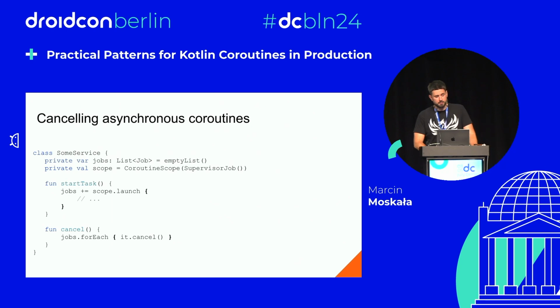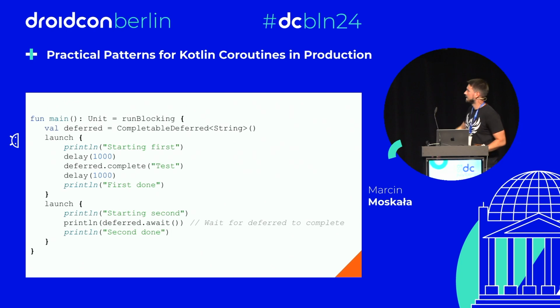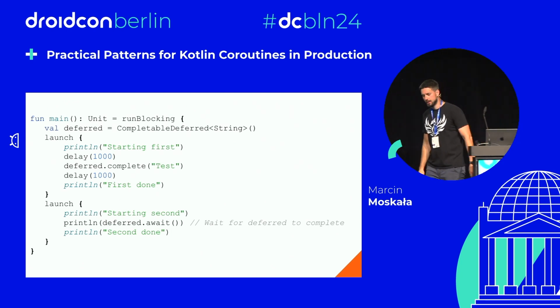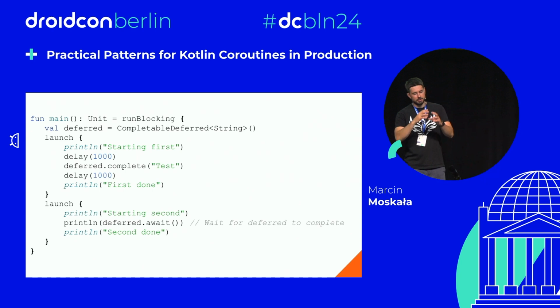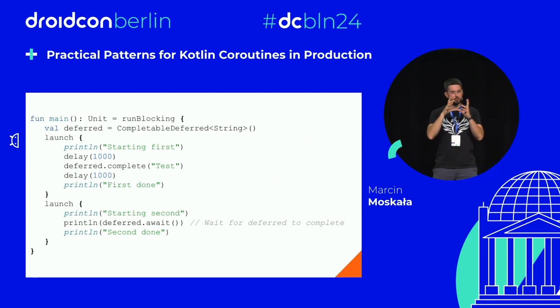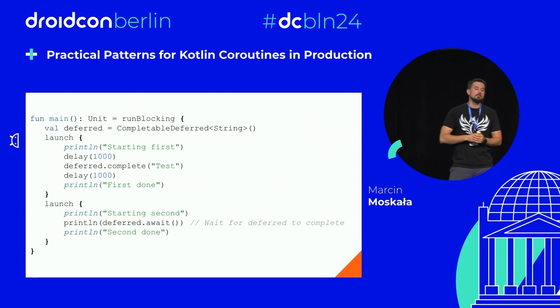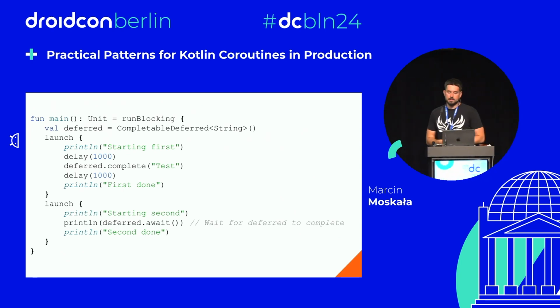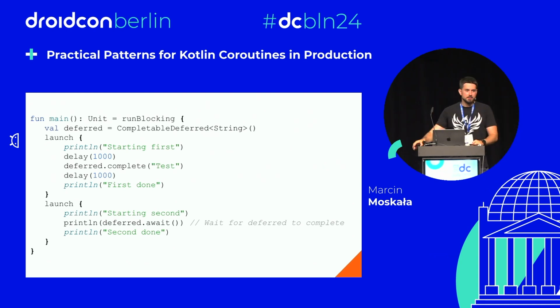Another tool that I find useful for synchronizing coroutines is completable deferred. It's also useful in some tests. Completable deferred is like a box for a value. You can use it to complete it with a value, so to put a value inside, and you can use it to await the value. There can be only one value inside, and the value stays forever once you complete it. So it's just a way for one coroutine to await for something.